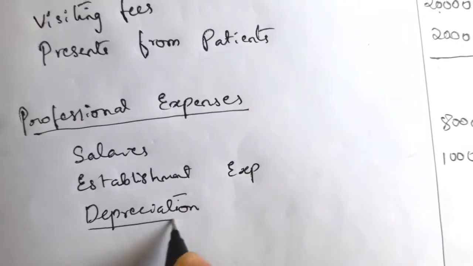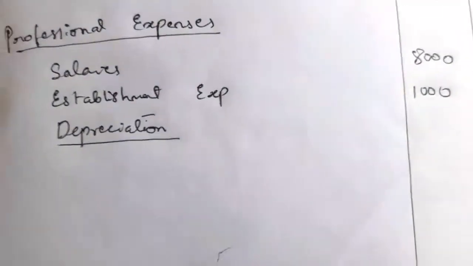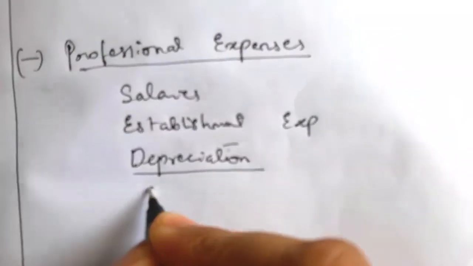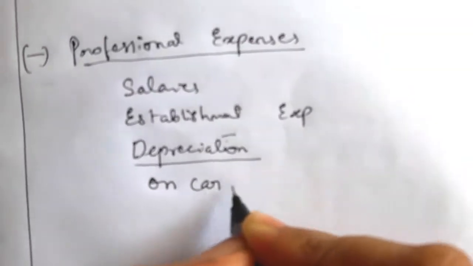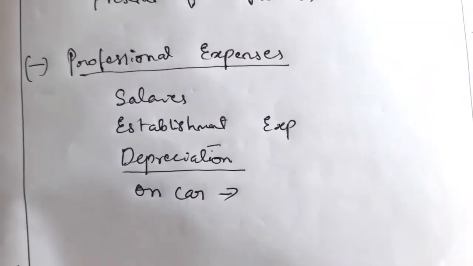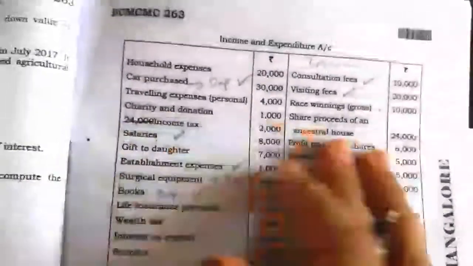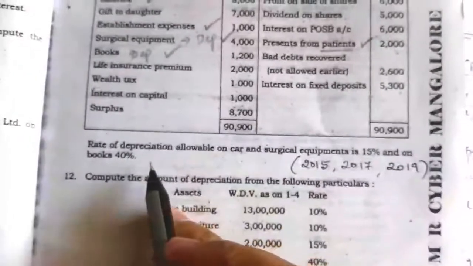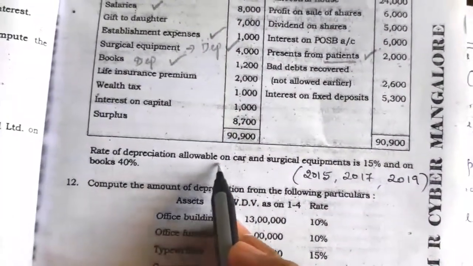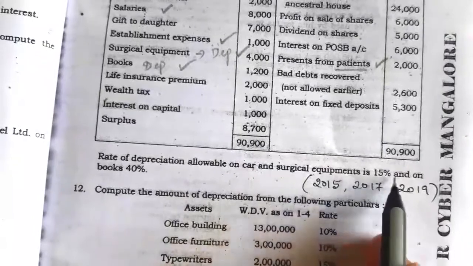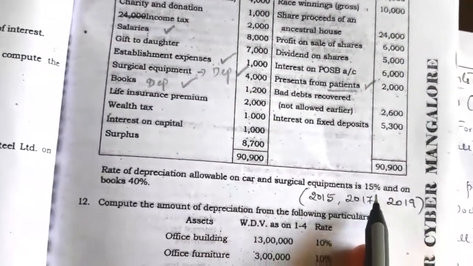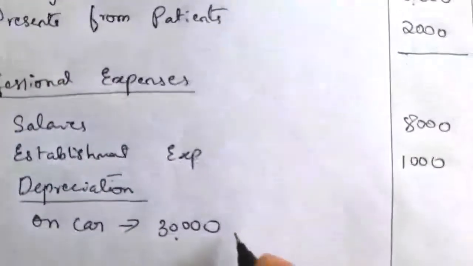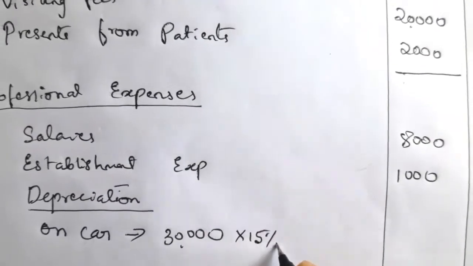So under the depreciation, we have to calculate the depreciation first on the car. The value of the car is given, that is 30,000. The rate of depreciation allowable on car and surgical equipment is 15%. So 30,000 into 15% is the depreciation.